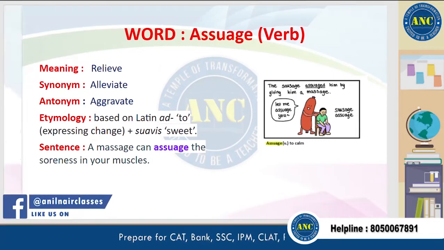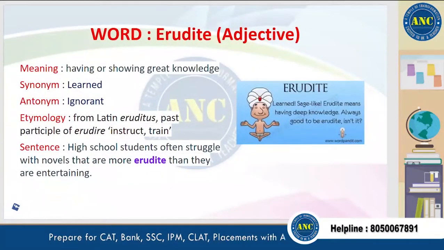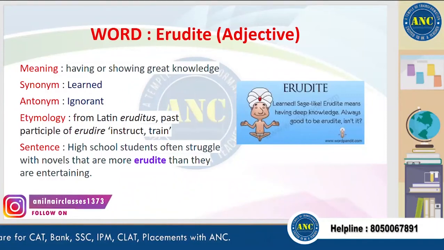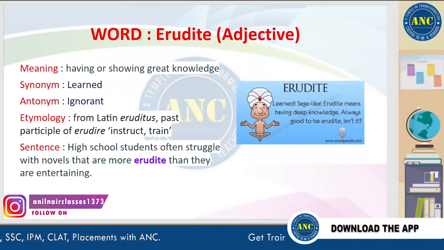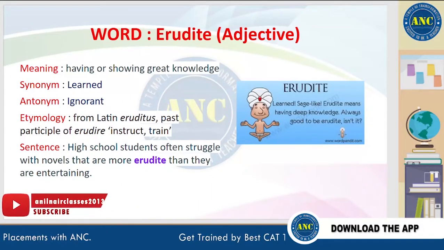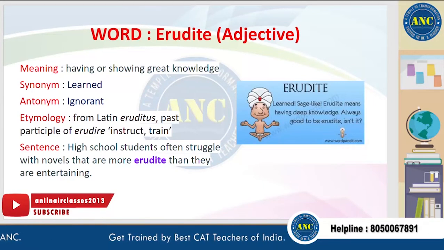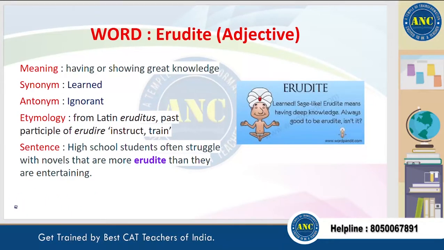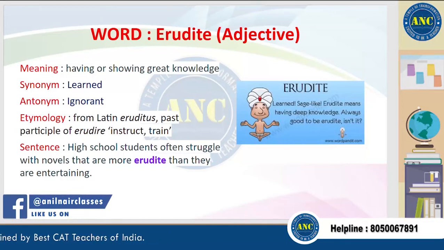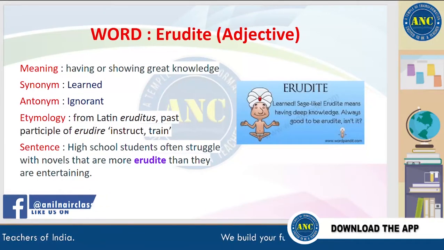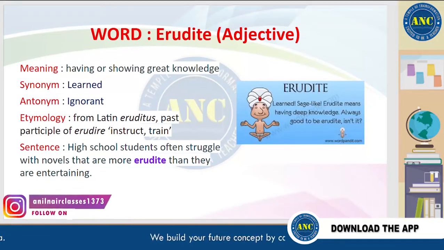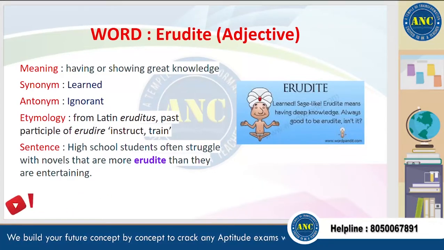Moving on to the next word, erudite. Erudite means having or showing great knowledge. A synonym for this word is learned, and an antonym is ignorant. It is derived from a Latin word which means instruct or train. A sentence for this word is, high school students often struggle with novels that are more erudite than they are entertaining.